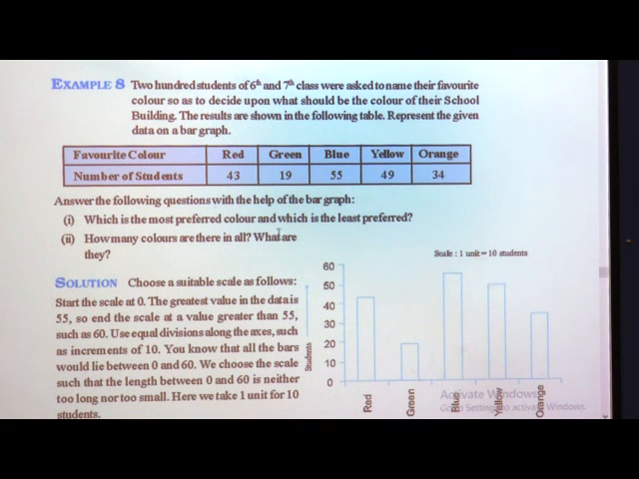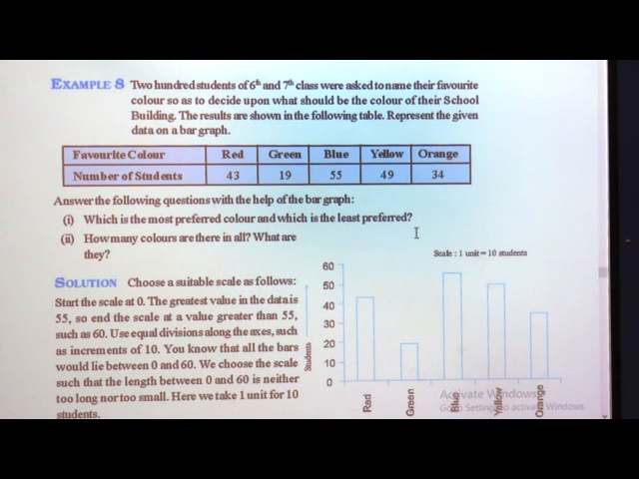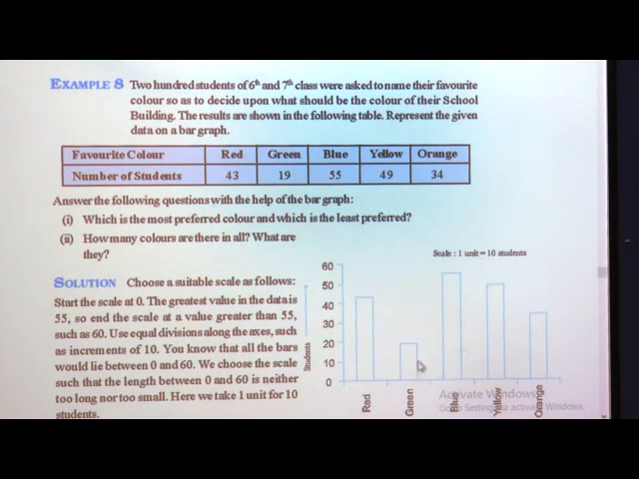The same question, which is the least preferred? Least preferred means the least number of students liked it, which shows the least height of a bar, where the height of the bar is less compared to all other bars. So, here it is 20, which is green. So, we can say that the green color was least preferred by the students.